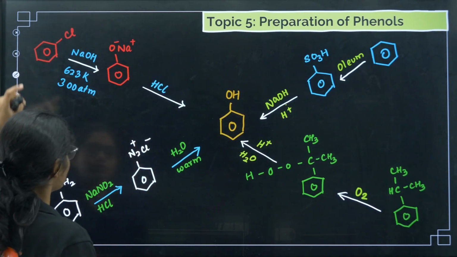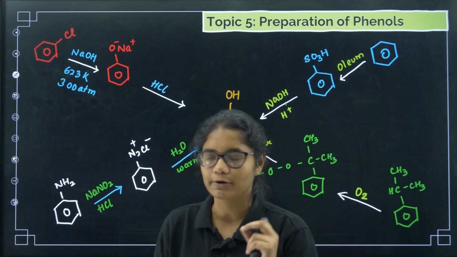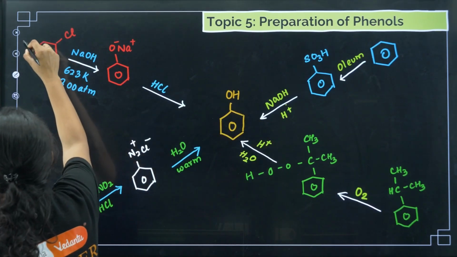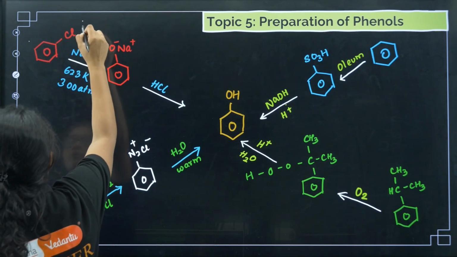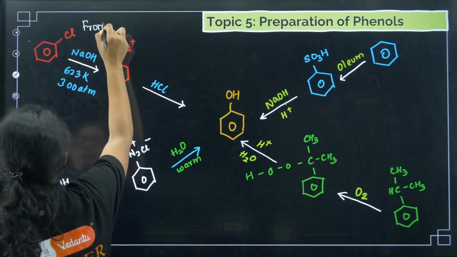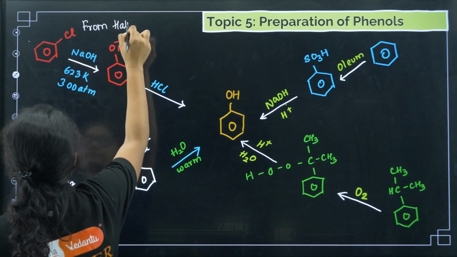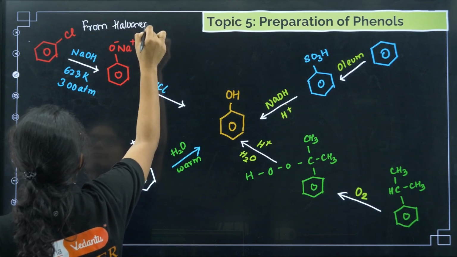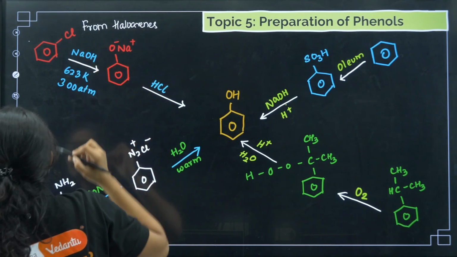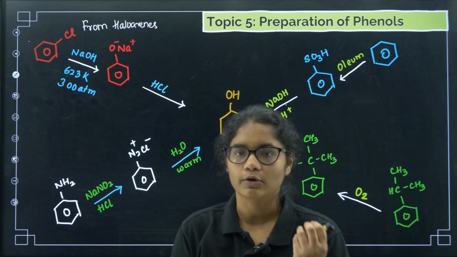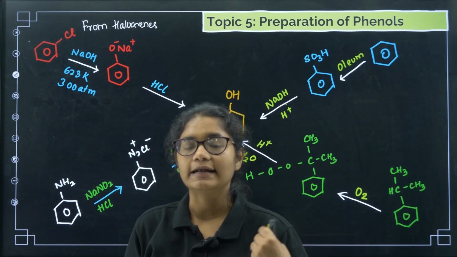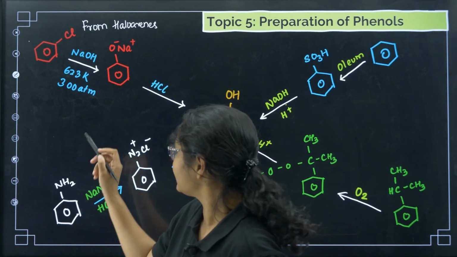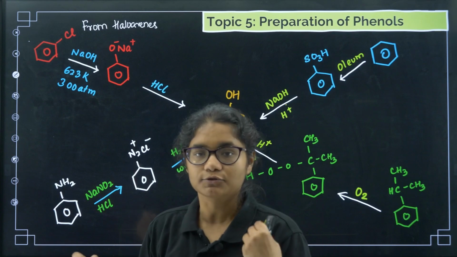So first one, chlorobenzene. Okay, so that is from haloarenes. So the first method is this one, that is from haloarenes. Okay, so you take any chlorobenzene, any haloarene, and treat it with NaOH at very high temperature and high pressure. So what will this do?